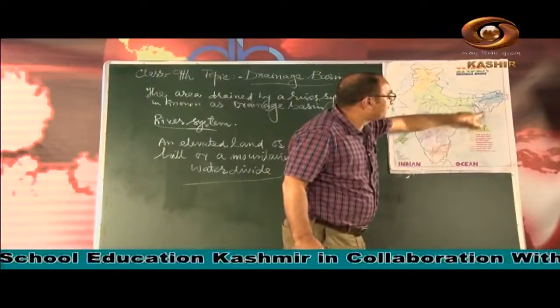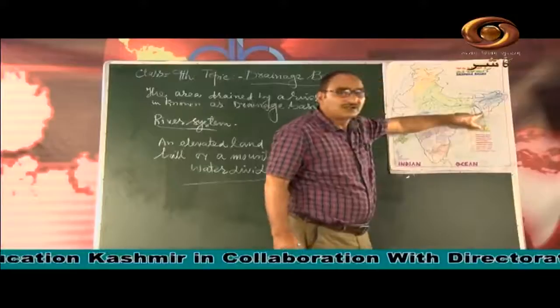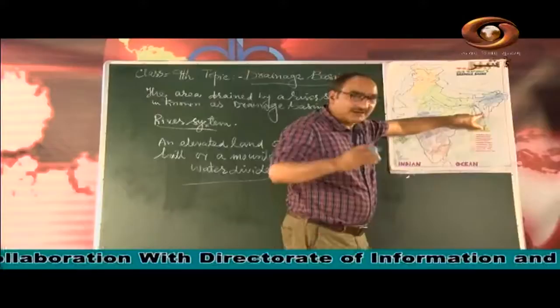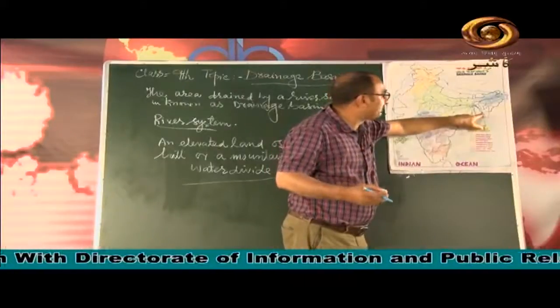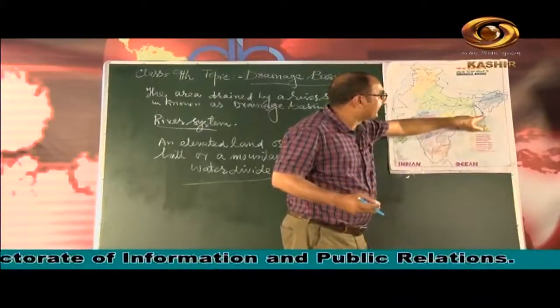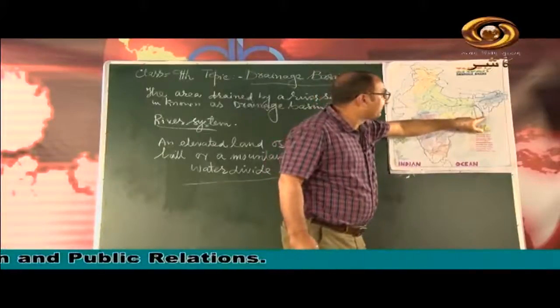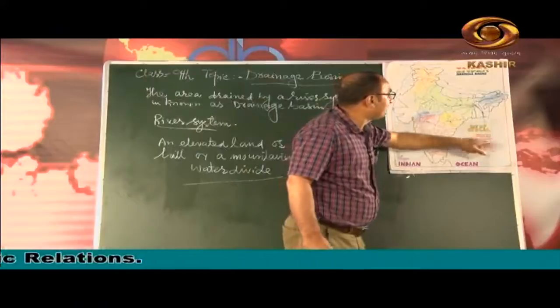Ganga joins with river Brahmaputra at Dhaka, which is the capital of Bangladesh, and from Dhaka this mighty river jointly flows further and is known as Meghna, and finally it falls into the Bay of Bengal.